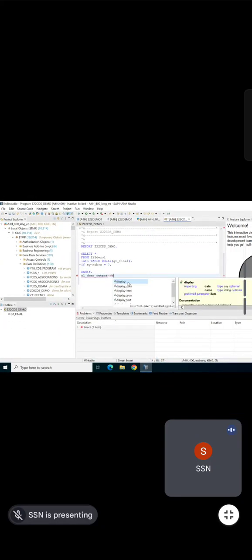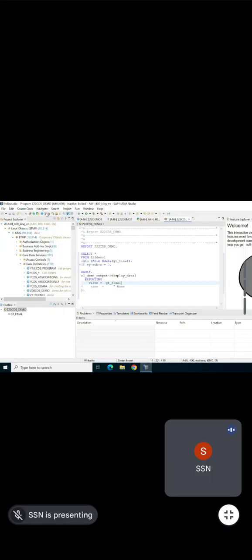In DISPLAY_DATA, I'm going to pass my table name. Wait, it is not coming. Control+Space. It came. Value means you pass the internal table name. Control+Space, and if you press it, it will come.